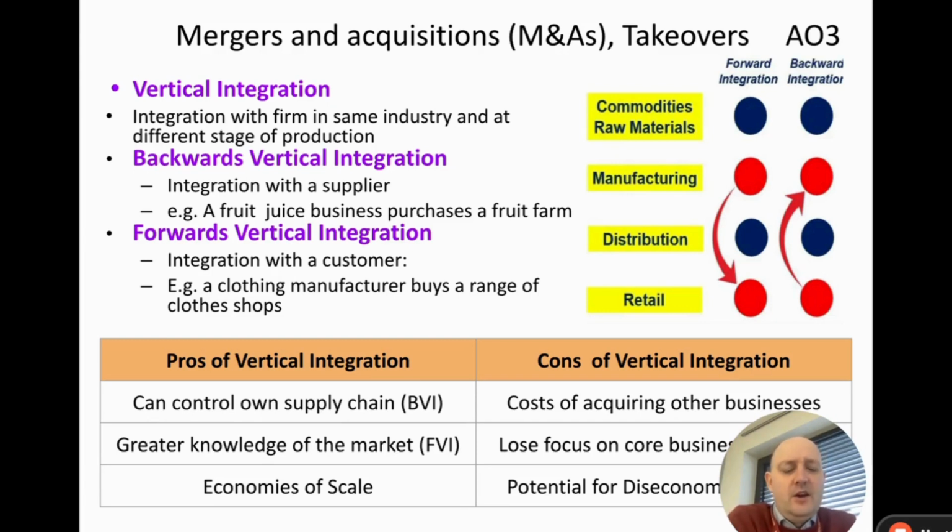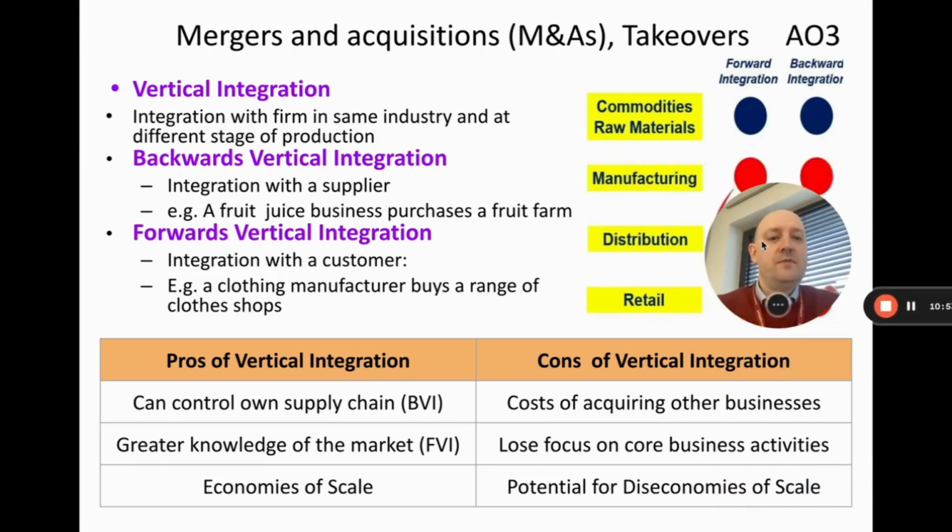So by having clothes shops, they're able to interact more with customers, maybe follow what's going on more with the fashion news. Obviously, a clothes manufacturer is going to be following fashion, but by having direct access to customers, that can be powerful as well. You're also going to get economies of scale again as you become bigger. So some negatives might be the cost of acquiring business. So the fruit juice business has to buy the fruit farm.